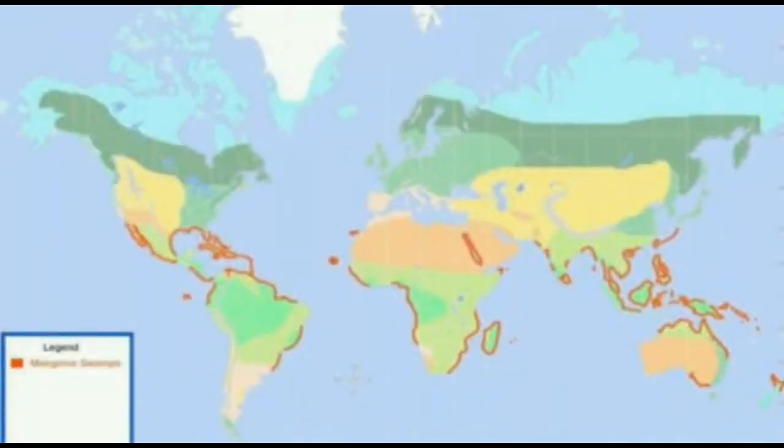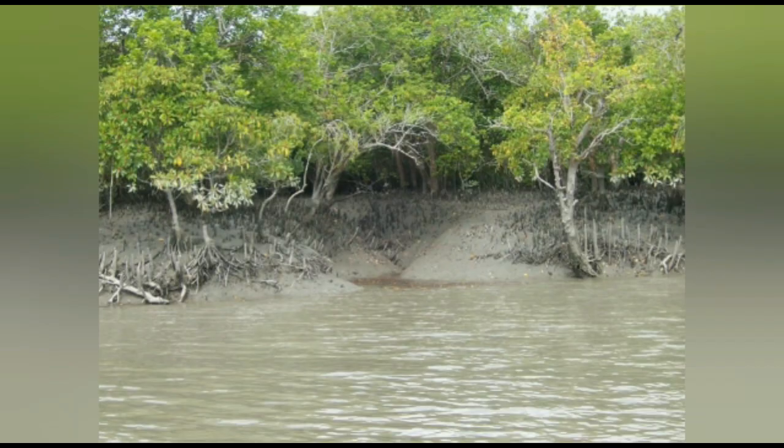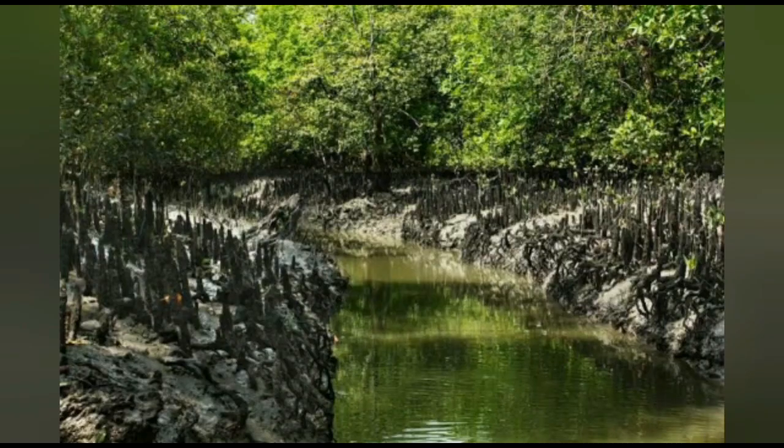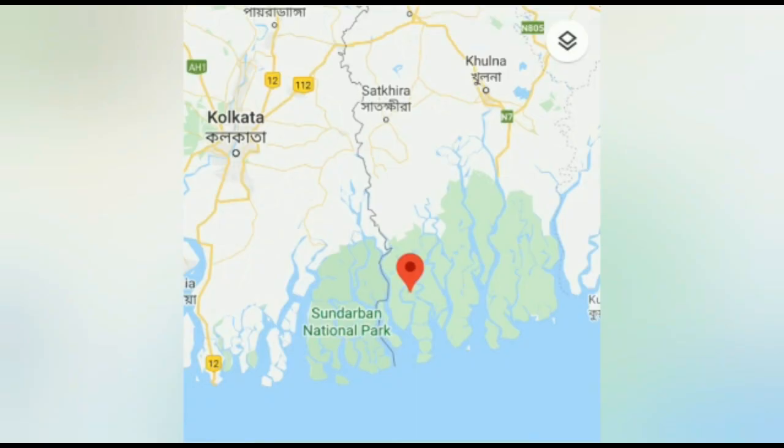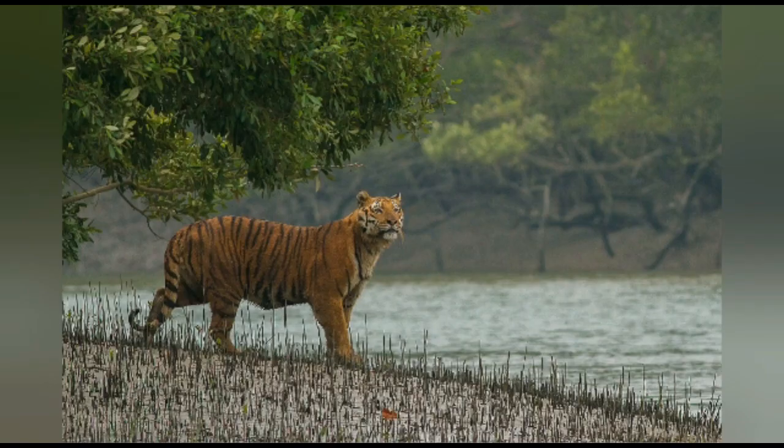Mangroves grow in tropical and subtropical coastal areas between latitudes 25° north and south. However, the geographical limits are highly variable depending upon the area and local climate. Sundarbans, located between India and Bangladesh, has the highest range of mangroves in the world.